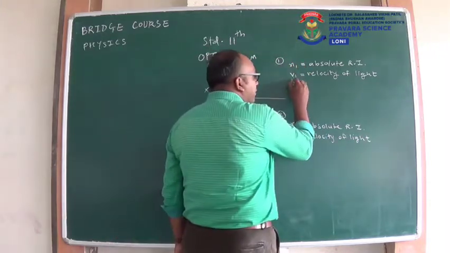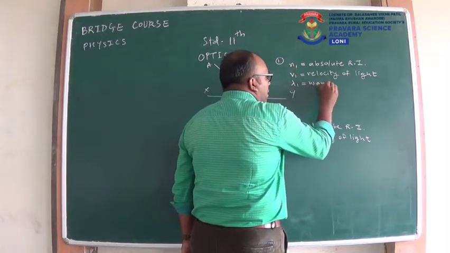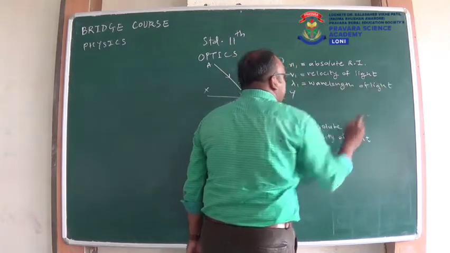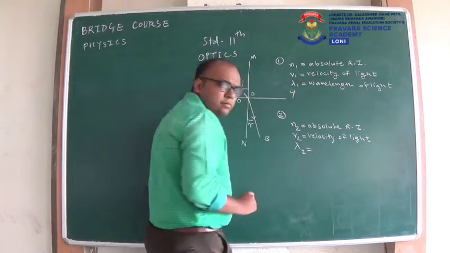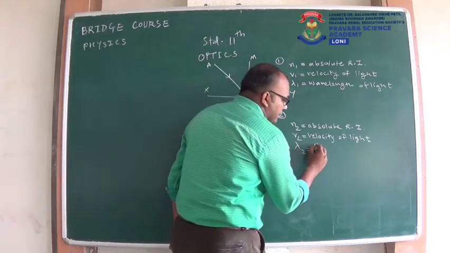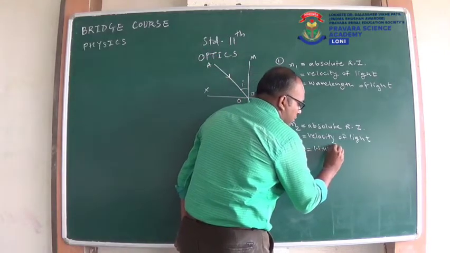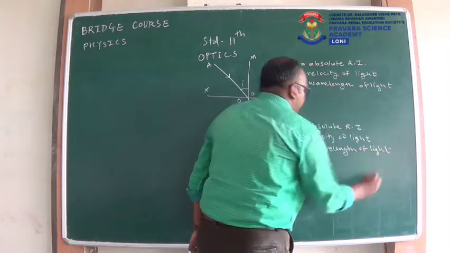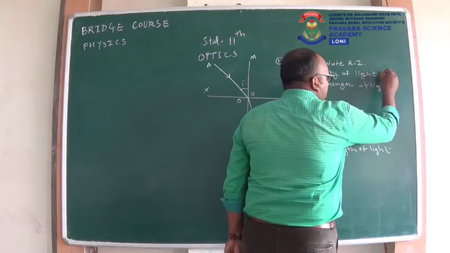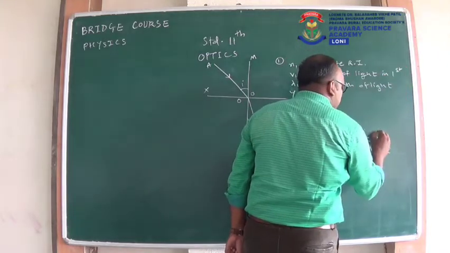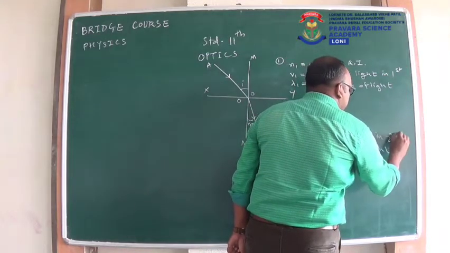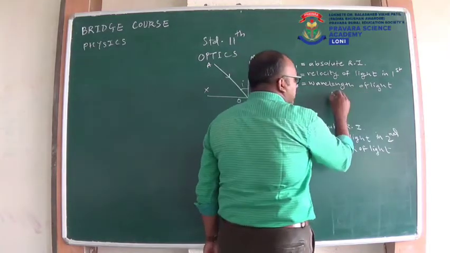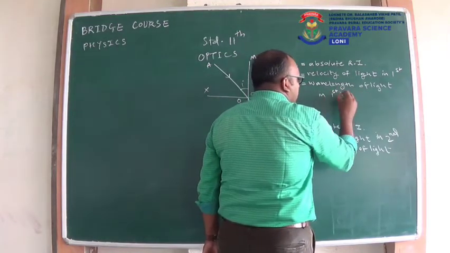In the first medium, the wavelength of light is λ1, and in the second medium, the wavelength of light is λ2.